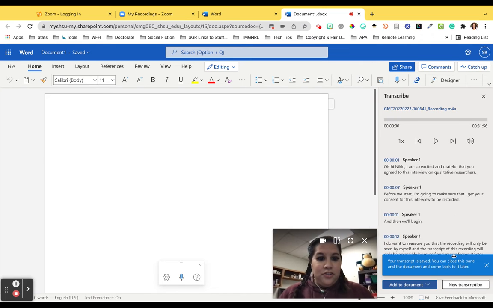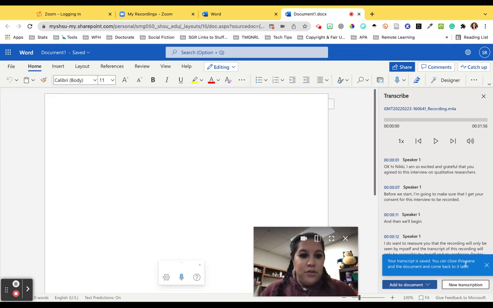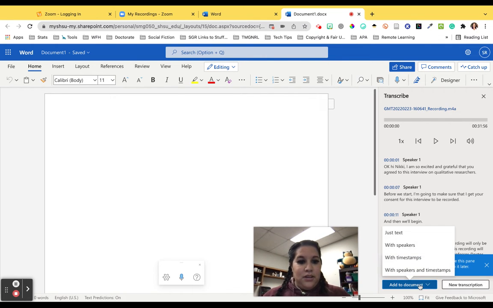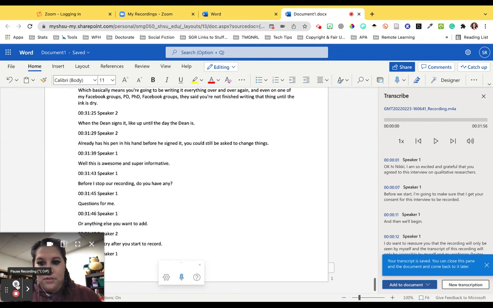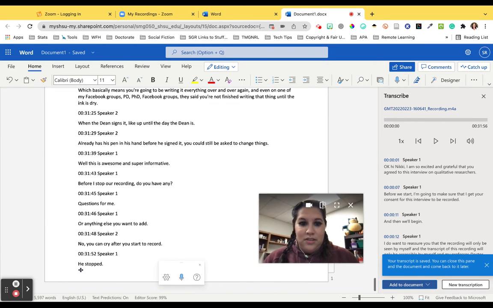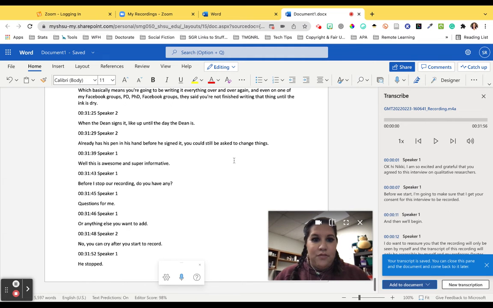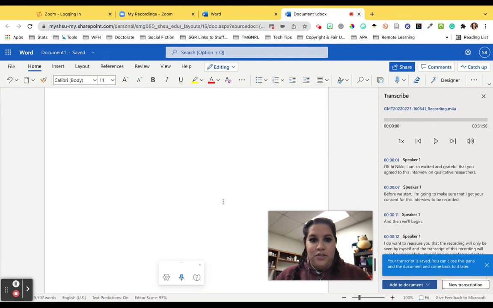It says your transcript is safe. You can close this pane and the document, and we'll come back to it later. But now I'm going to click add to document. And I want everything. You can choose just the text, with the speakers, or with timestamps. I'm doing both with the speakers and the timestamps. All right, so it's going to add it. It does take a second to load it, so you do want to give it a little bit. All right, and now we can see everything is here. I have all my transcript in my document.